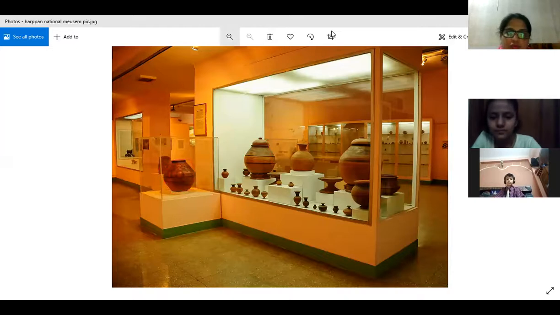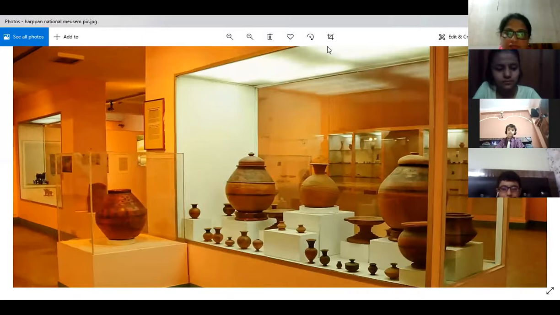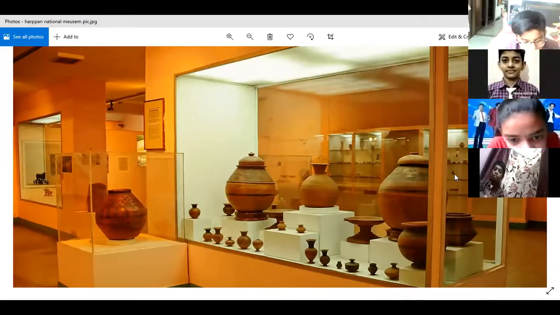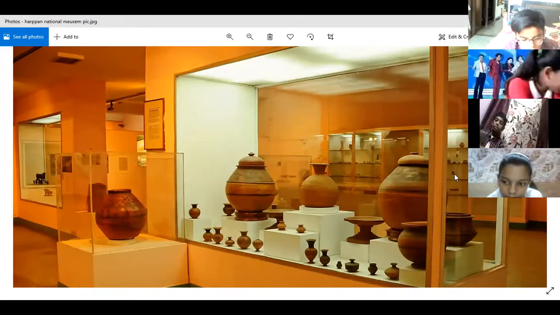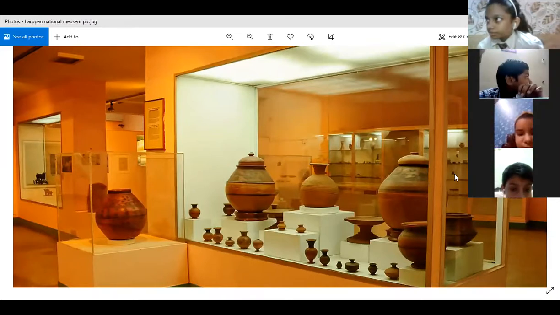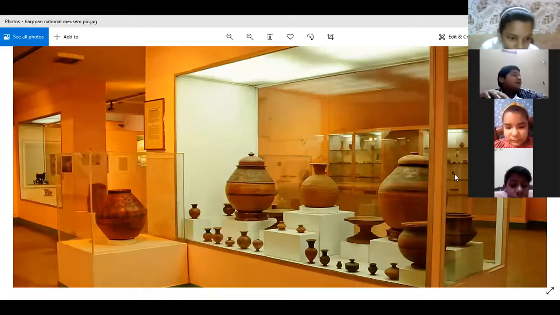Okay, I try my best to zoom this. Okay. Aditya Raj. Yes. Where are you, Aditya? Prapti Jain, please share your idea. What difference do you observe in both pots?